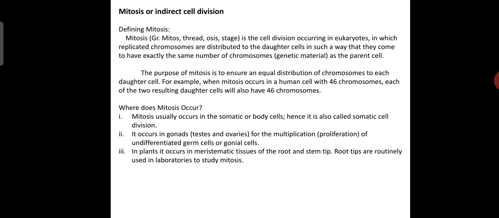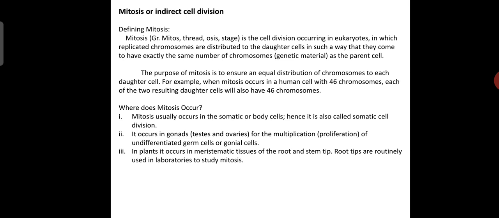Here we first discuss mitosis. Last class we discussed interphase. So in this session, mitosis, or indirect cell division. So what is mitosis? Mitosis is a Greek word: mitos means thread, sis means stage.